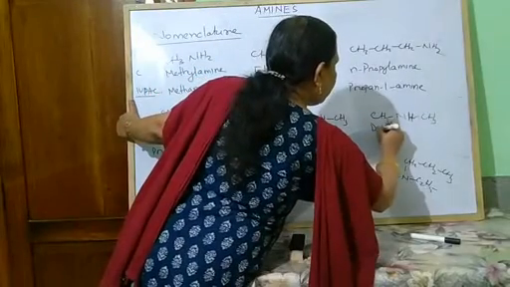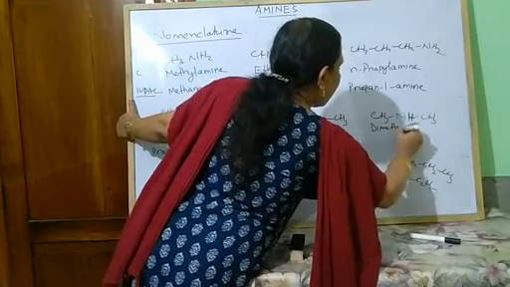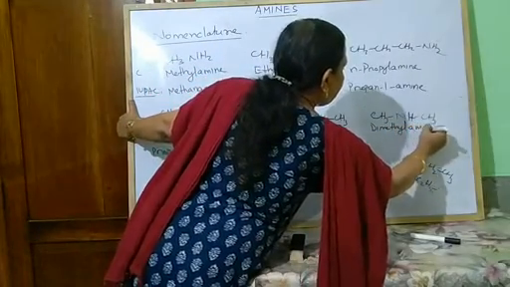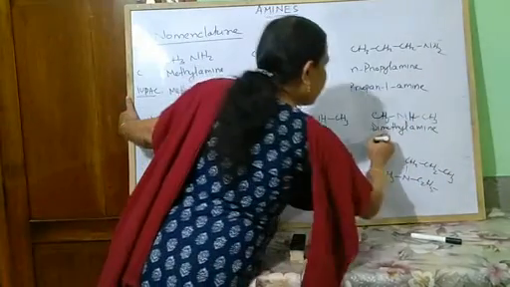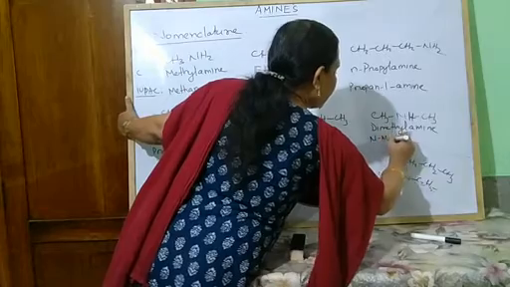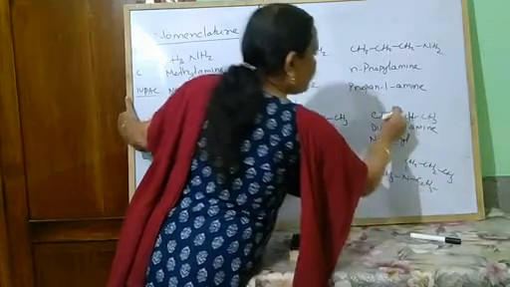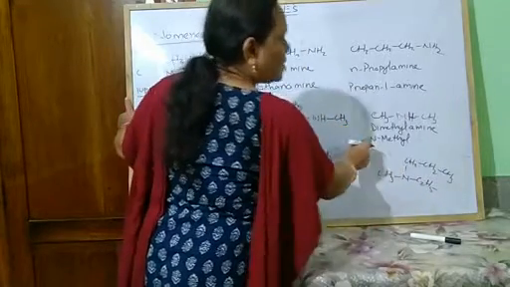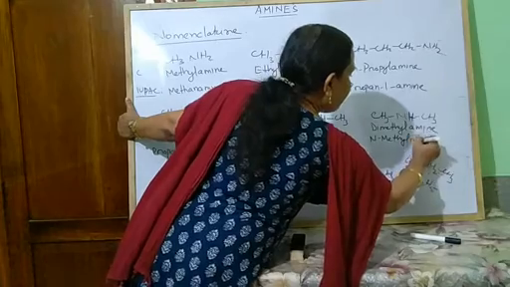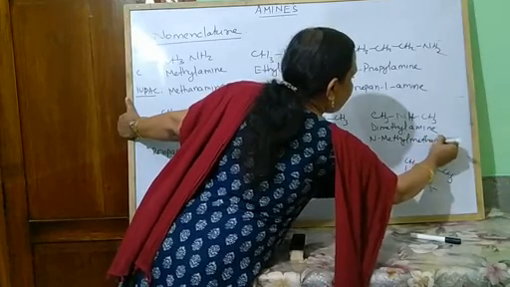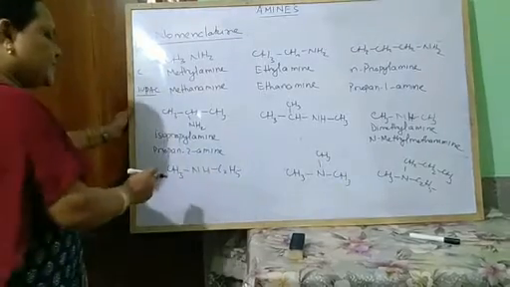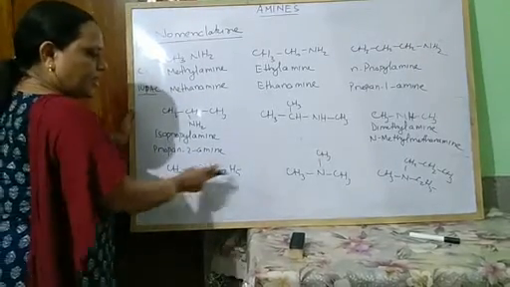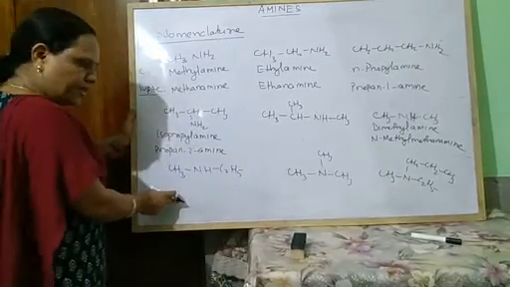So common name dimethyl amine. And what is the IUPAC system? N-methyl, so the methyl group is substituted onto the nitrogen atom: N-methyl methanamine.